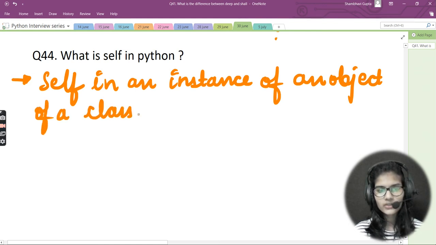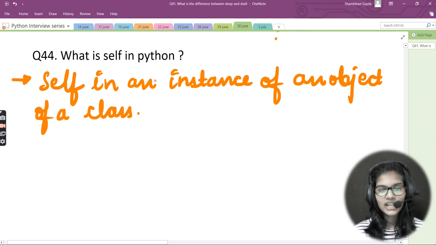This is the very first definition that we all know of what self actually is in Python programming. So self is an instance of an object of a class.